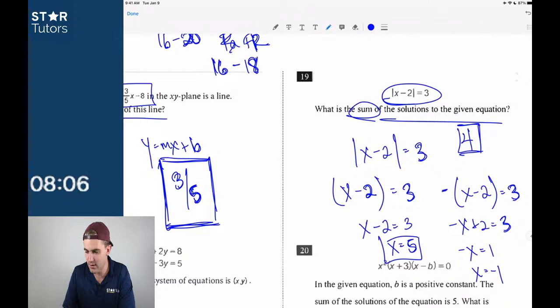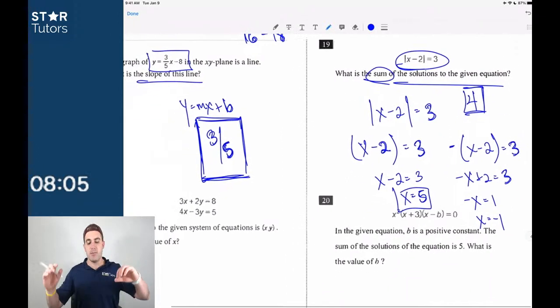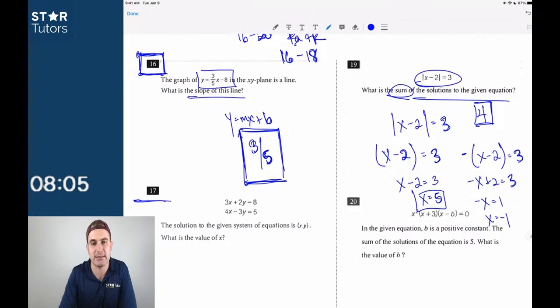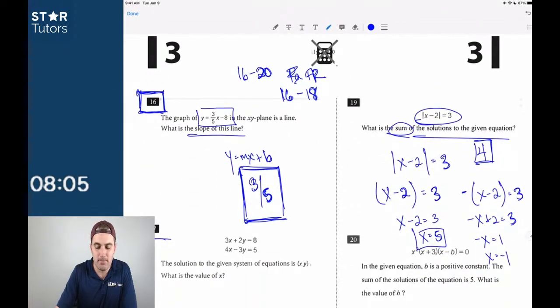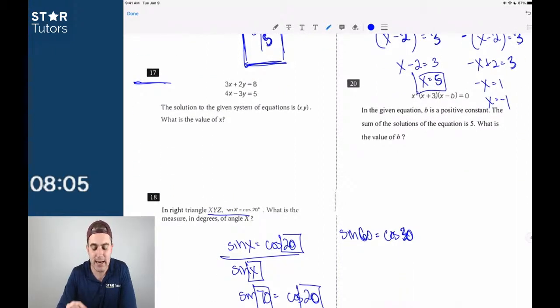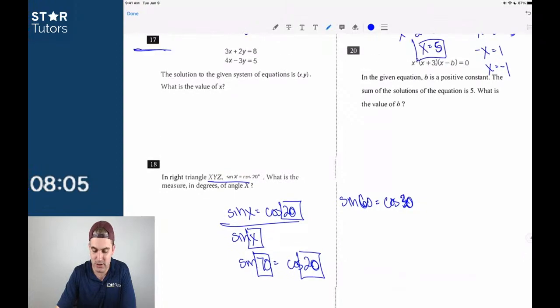Okay, so with that in mind, guys, I'm going to stop the timer right there. That's it for me. 20 might be easy, but we can always come back to those questions. The point that I want to show you is that this is a way to practice, and you can practice this very quickly. Let's count up how many questions I answered there, and hopefully I answered them correctly.